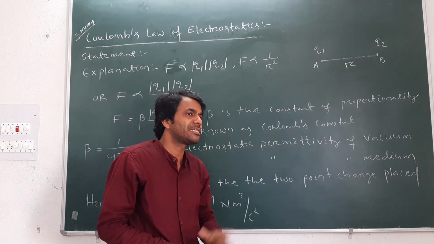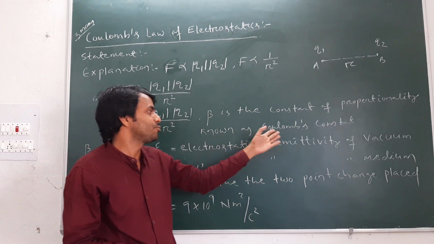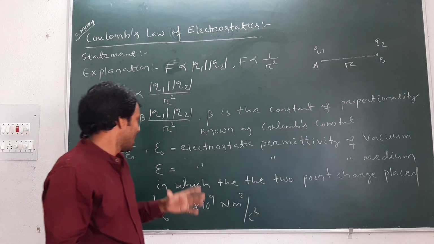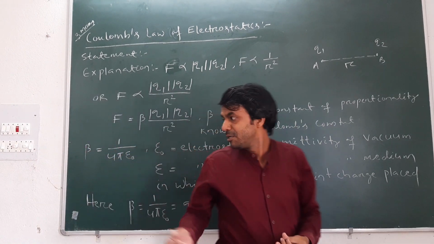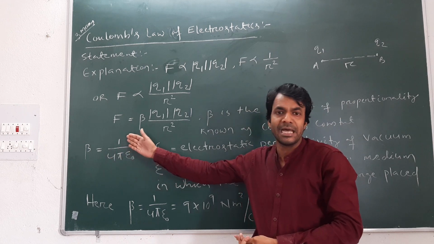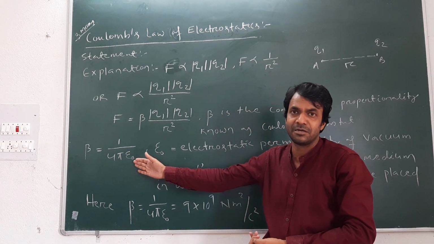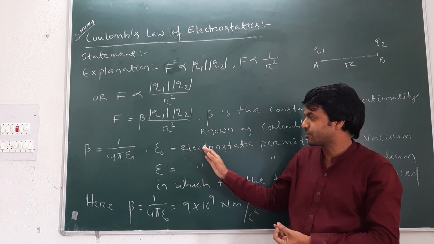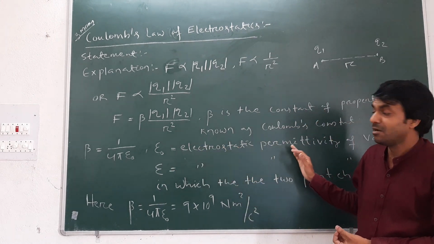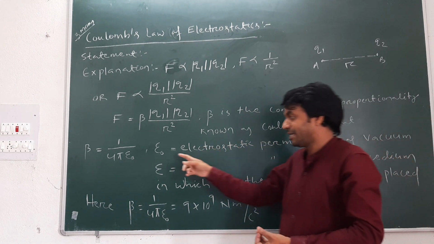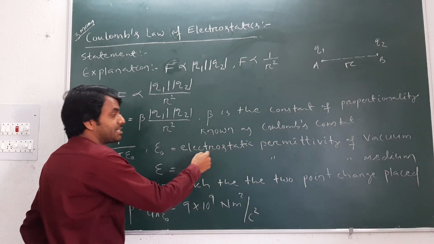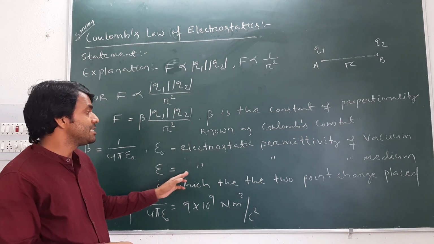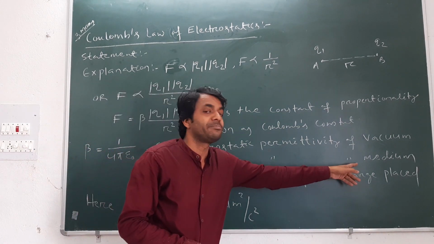According to Coulomb, this is known as Coulomb's constant. And what is the value of beta? Here beta can be written as 1 by 4 pi epsilon naught. What is epsilon naught? Epsilon naught is the electrostatic permittivity of vacuum, and epsilon is the electrostatic permittivity of the medium.